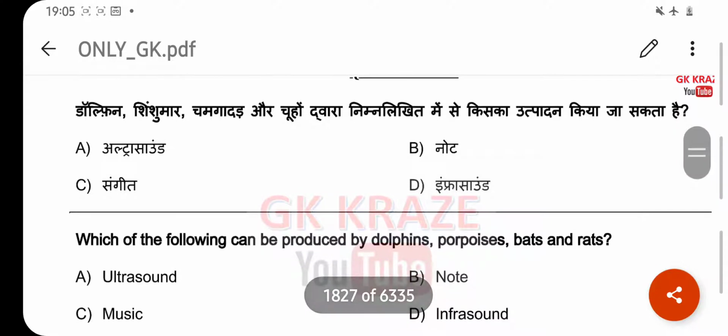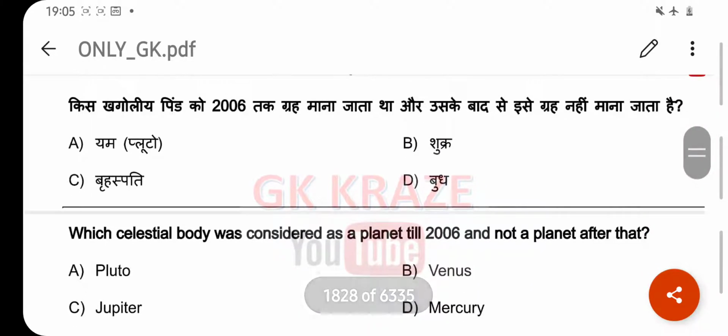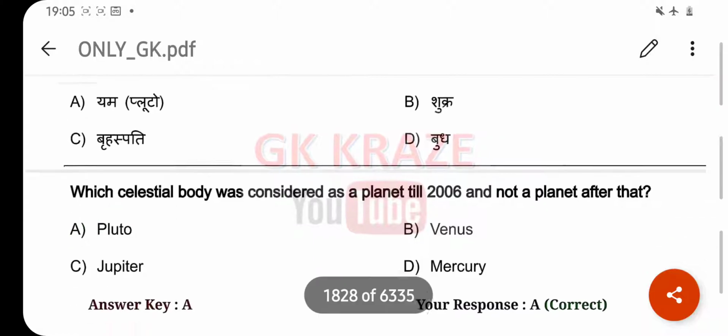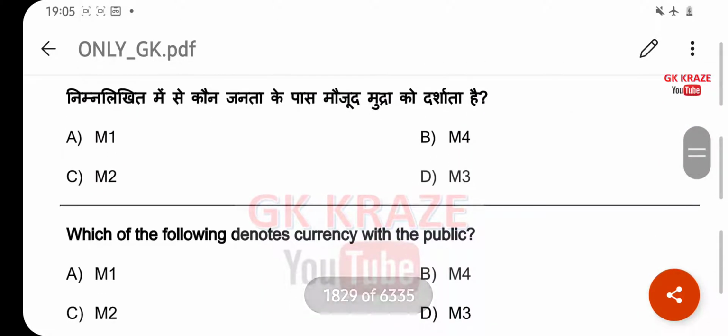Which of the following can be produced by dolphin, porpoises, bats and rats? Your right answer is ultrasound. Option A. Which celestial body was considered as a planet till 2006 and not a planet after that? Your right answer is Pluto. Option A. Which of the following denotes currency with the public? Your right answer is M1. Option A.